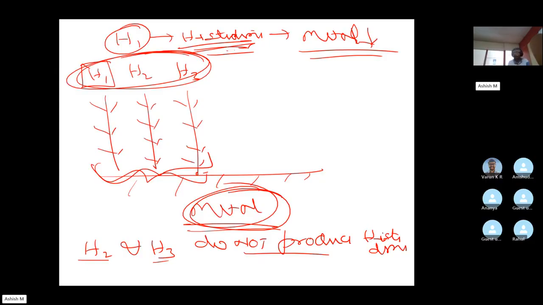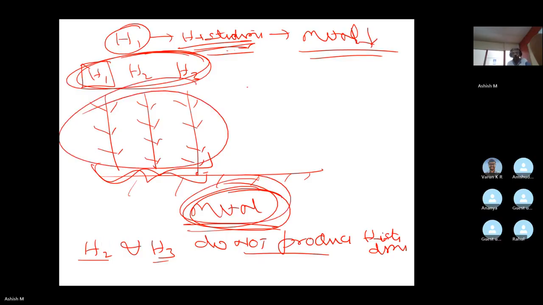All right, I'll repeat again. Herb 1, herb 2, herb 3, all are doing very well, right? They are all thriving in metal-laden soils, right? Herb 1 we know produces histidine. Let us say herb 2 and herb 3 do not produce histidine. Then can you really conclude that histidine is the reason why these plants are doing well? Clearly no, right? Because herb 2 and herb 3 do not produce histidine. So clearly histidine could not be the reason why this group of plants is doing well in metal-laden soils.